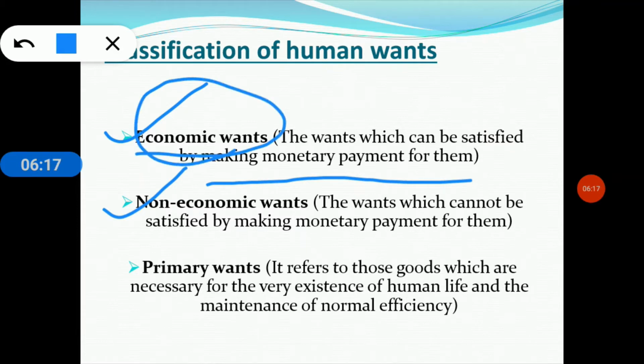Clear? And now going to my next classification, that is non-economic wants. These are the wants which cannot be satisfied by making a monetary payment for them.